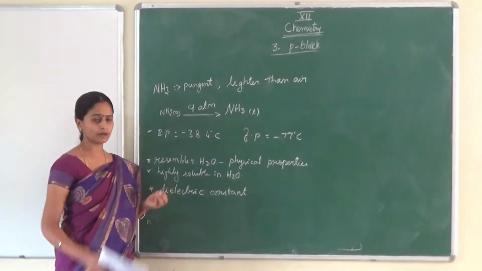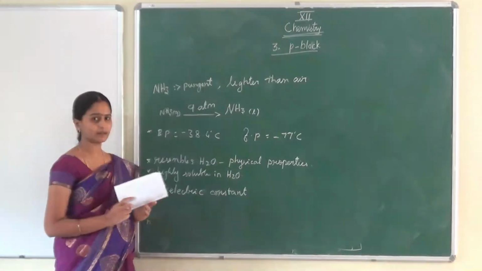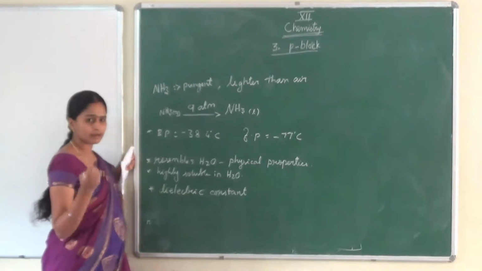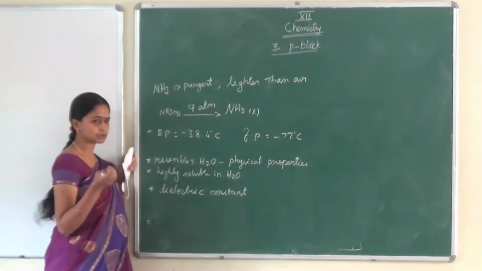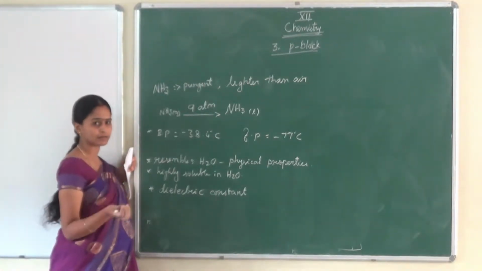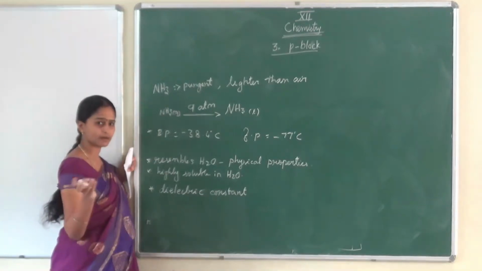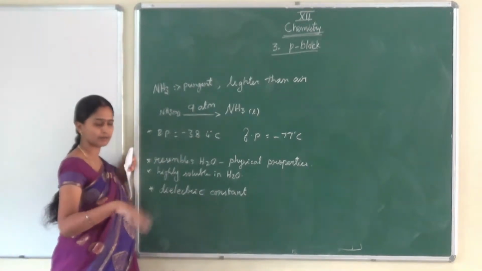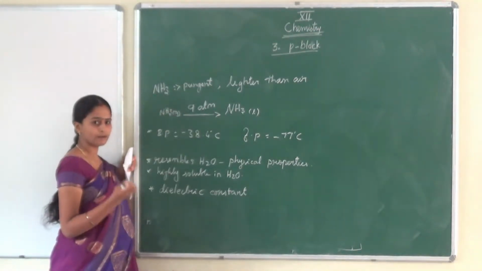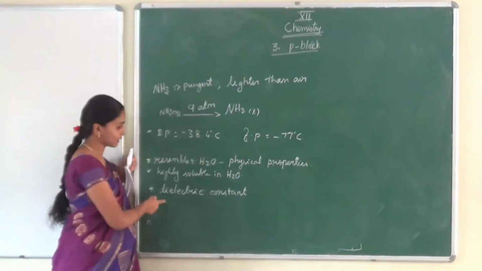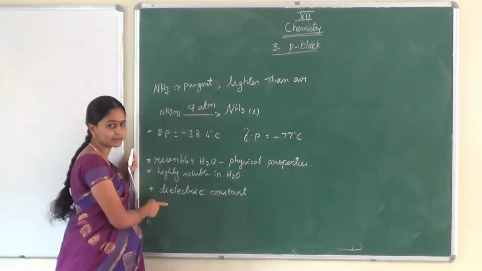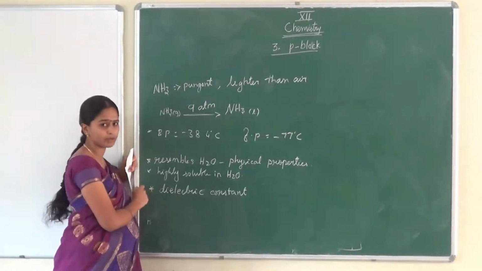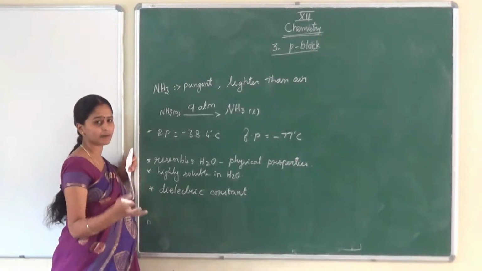In order to ionize the solvent, we are using the electrolyte. The electrolyte should carry the charge for some time. You should not allow it to combine again and convert into the compound form. You can withhold the current for some time. That is called the dielectric constant. This dielectric constant is maximum for ammonia. The ionizing power is maximum.